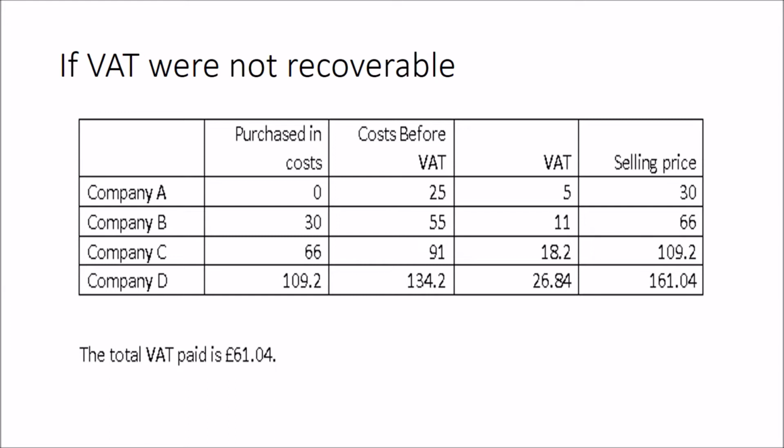So compare that to a situation where Company E just does all of the work itself, and then it goes and sells that product to the final customer. All it will do, it will have its £100 worth of costs, which is the same cost as Company A, B, C and D incurred, and the amount that they wanted to charge, and then it will only charge one lot of VAT of £20.